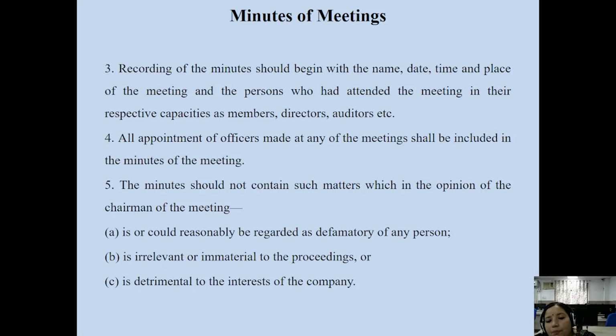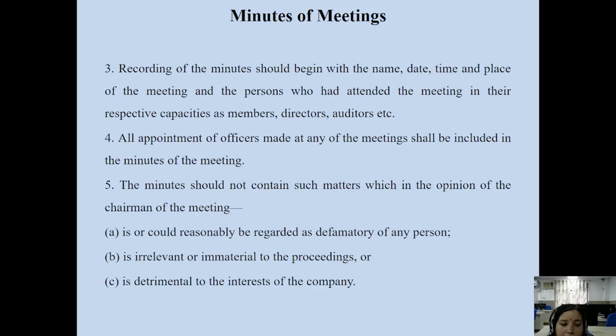Only the appropriate points, which are of significant concern and of vital interest to all the members of the company, those who are present and those who are not present, should be included in the minutes of the meeting.